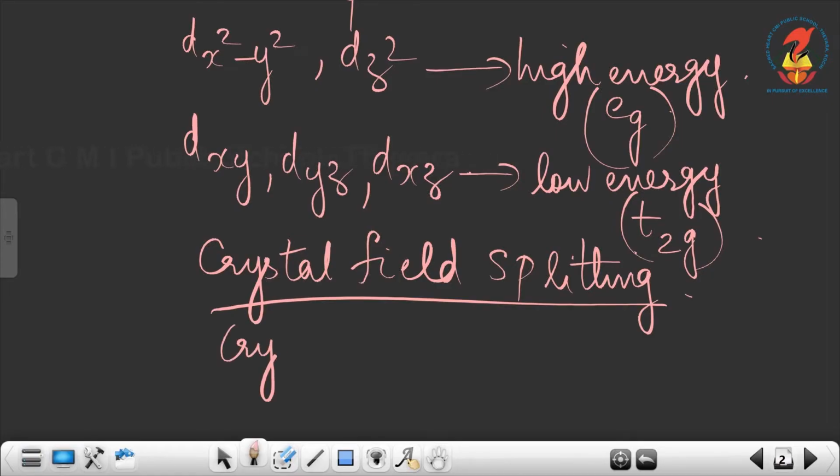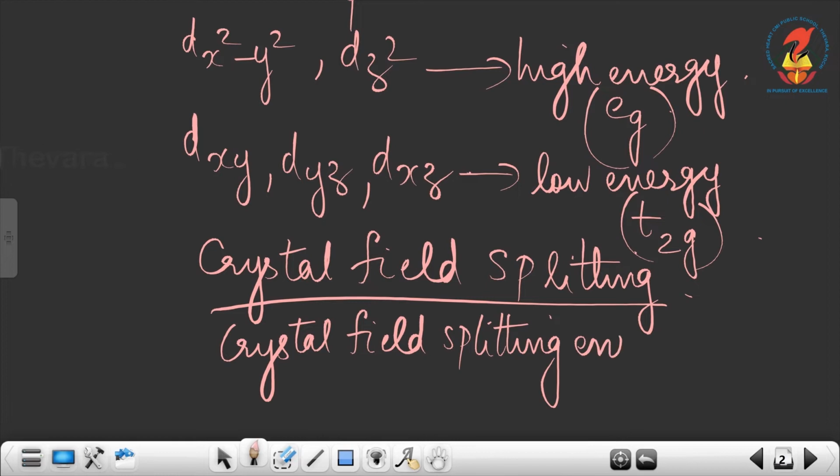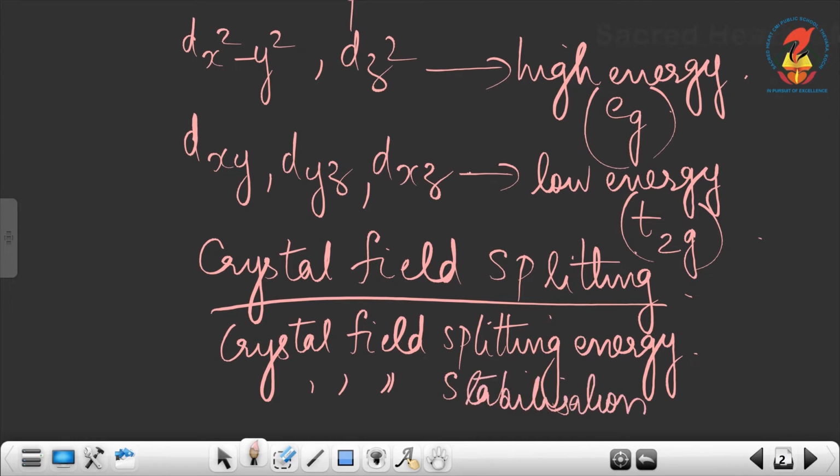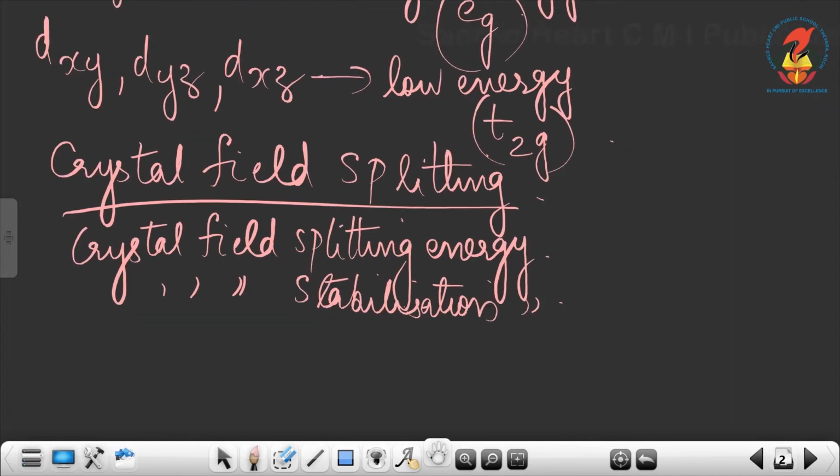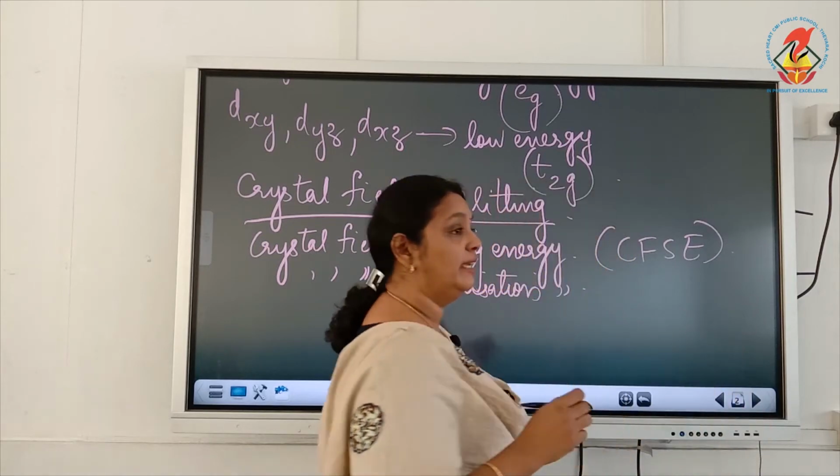So, the next term is crystal field splitting energy, or this can also be called crystal field stabilization energy, or the short form is CFSE. So, what do you mean by crystal field splitting energy?